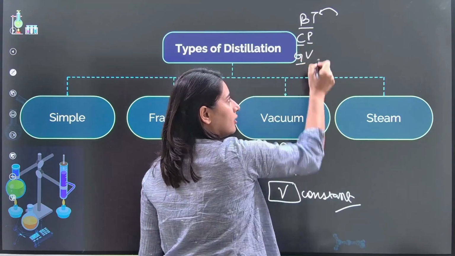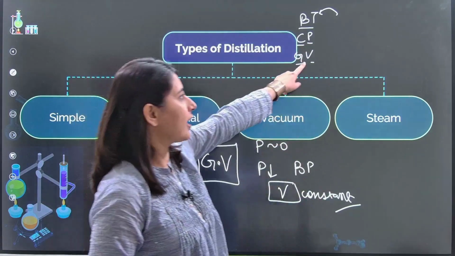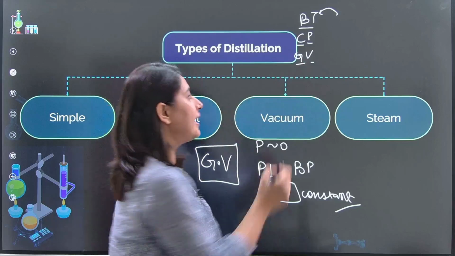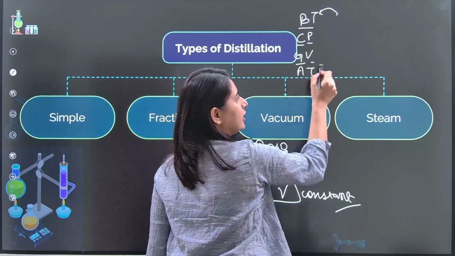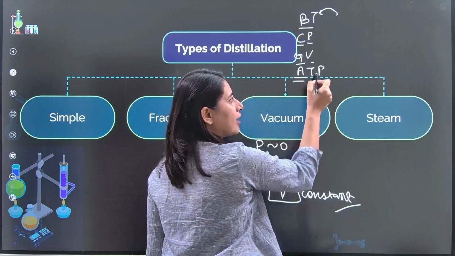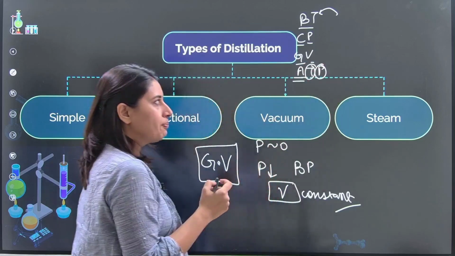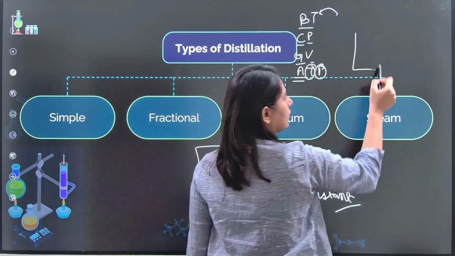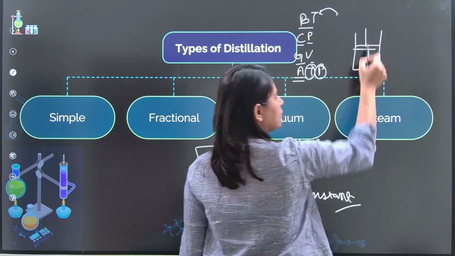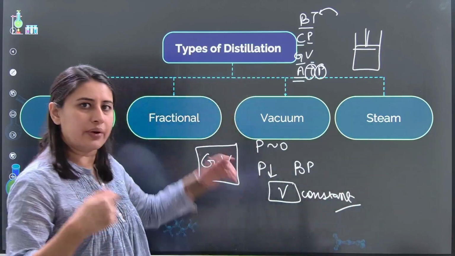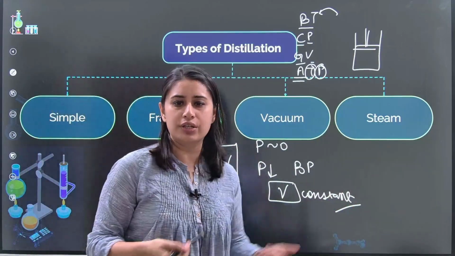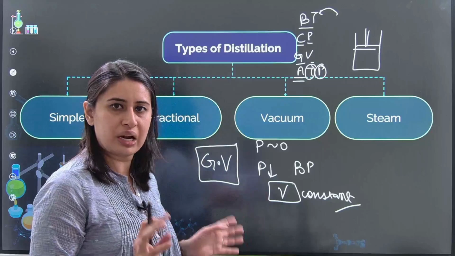GV, Gay-Lussac's law, volume constant. ATP, adenosine triphosphate. ATP, Avogadro's law, temperature and pressure constant. You can imagine a piston and start imagining whatever is constant, change the other two variables and you will be able to figure out the relationship.